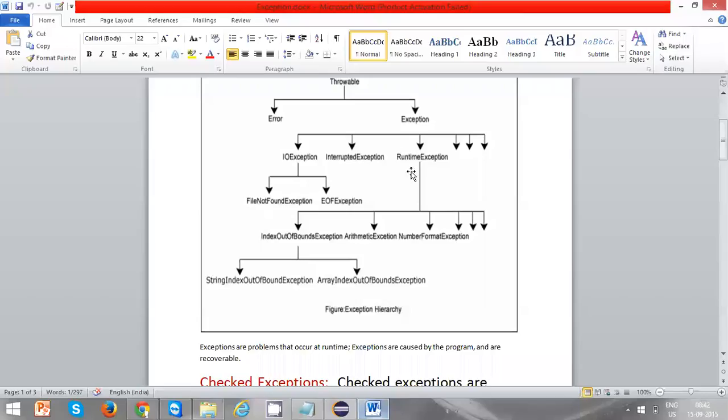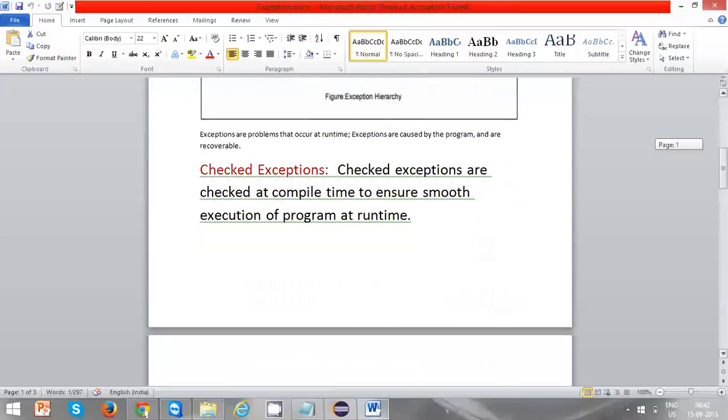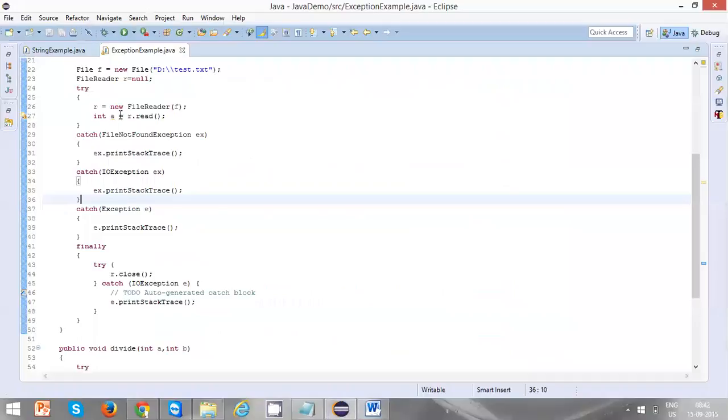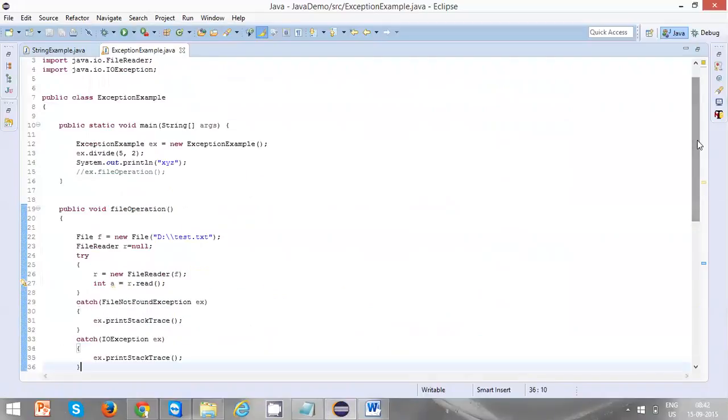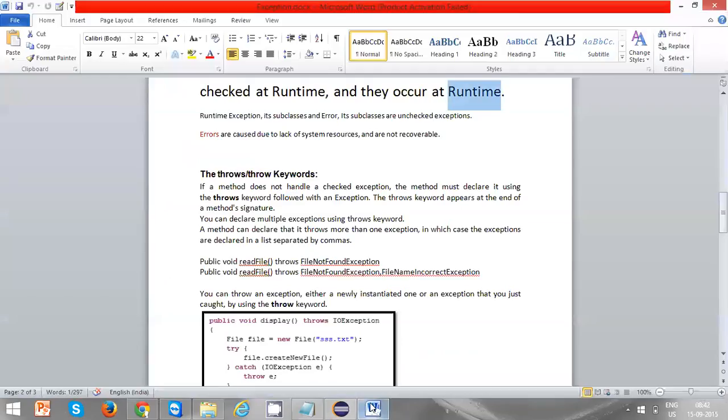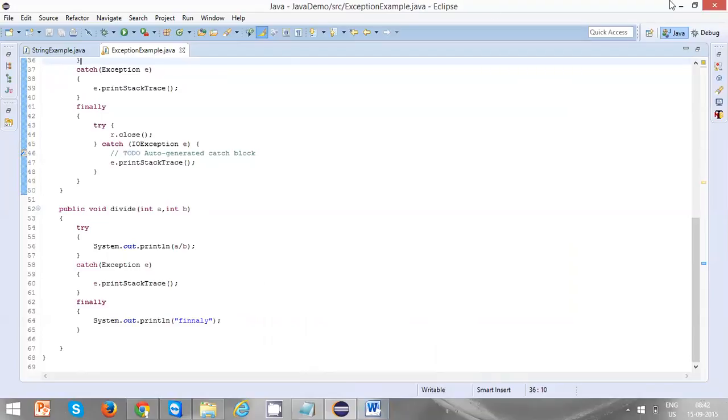You need to remember the exception hierarchy, what is a checked exception and what is an unchecked exception, and how to handle an exception in the method itself, or how to throw it back by using the throws keyword. We already used throws exception. Also how to use a finally, why we need a finally, and when we can use a finally: finally can be used after the try or after the catch, and try should be associated with either catch or finally. All those things, just go through them and summarize them. Yeah, that's about exception.